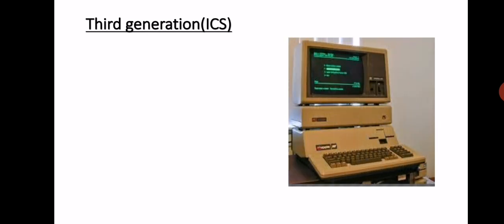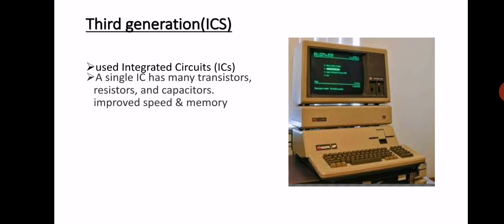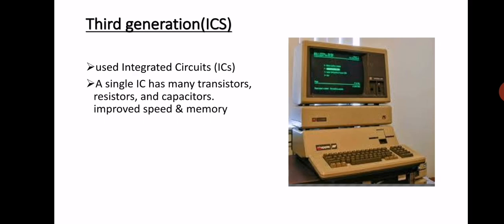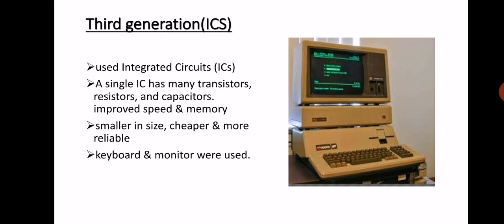Third generation, the generation of integrated circuits. Third generation used integrated circuits. A single integrated circuit has many transistors, resistors, and capacitors that improve the speed and memory of computer. These computers were smaller in size, cheaper in price, and more reliable. In third generation, keyboard and monitors were used for input and output.